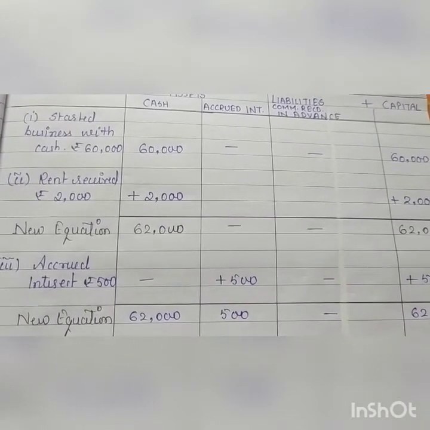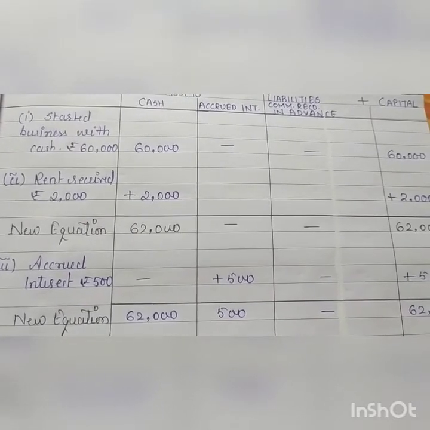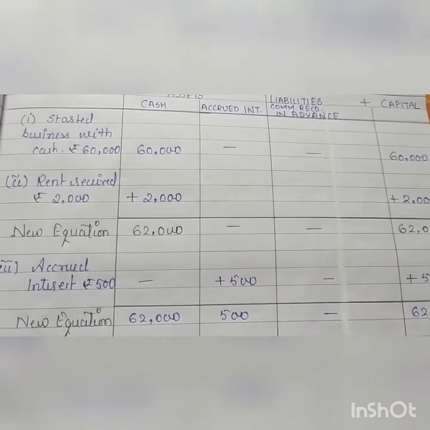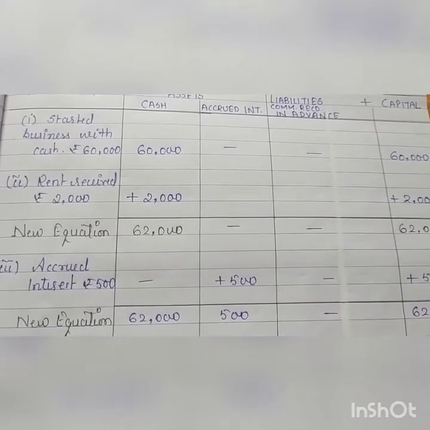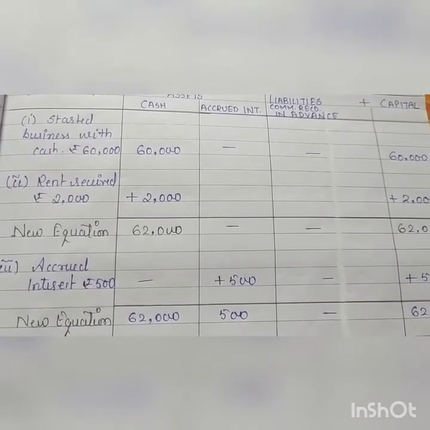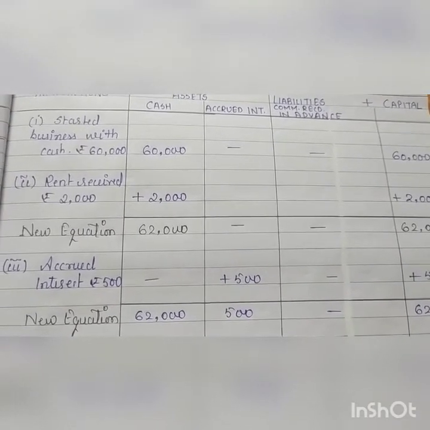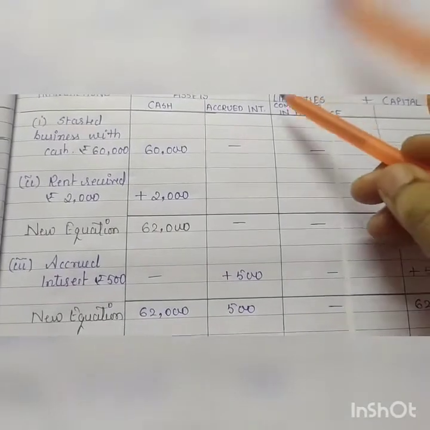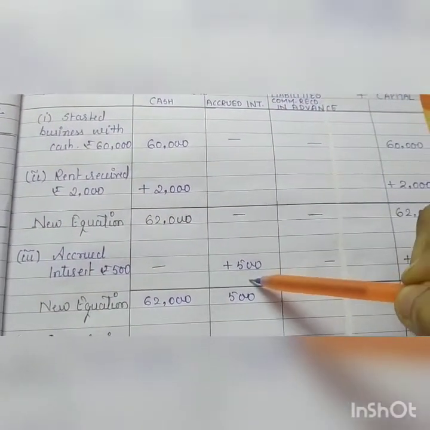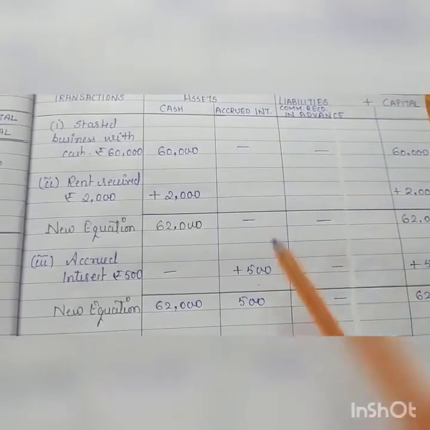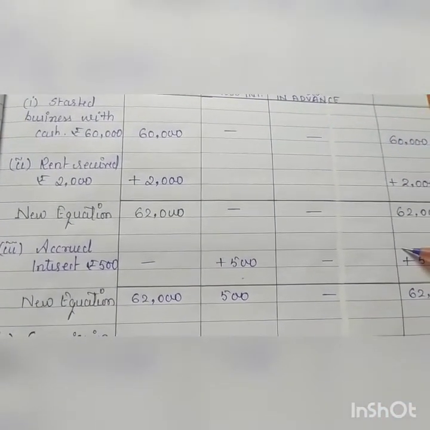Third, accrued interest rupees 500. In the previous class, I explained you the meaning of accrued income, which means income earned but not yet received. आपने कमा लिया है but अभी तक मिला नहीं है. So till the time period it will be considered as an asset. That's why it is created a column here. Accrued interest, you will add this amount 500 and the same amount will be added in your capital.